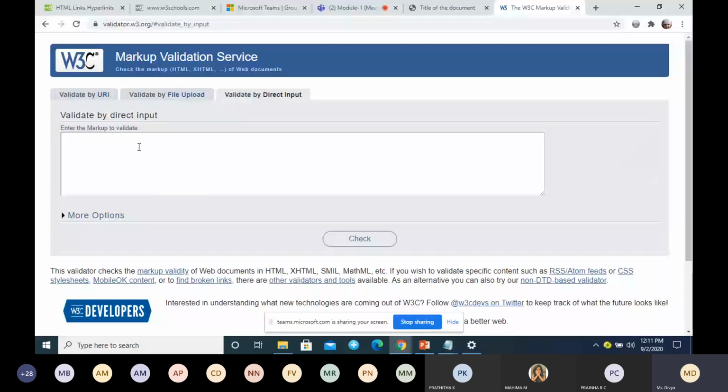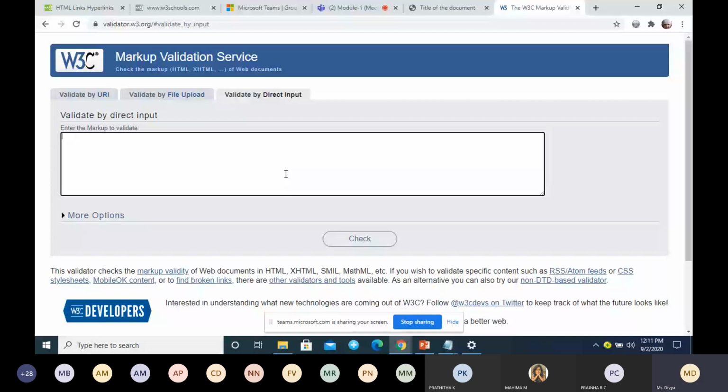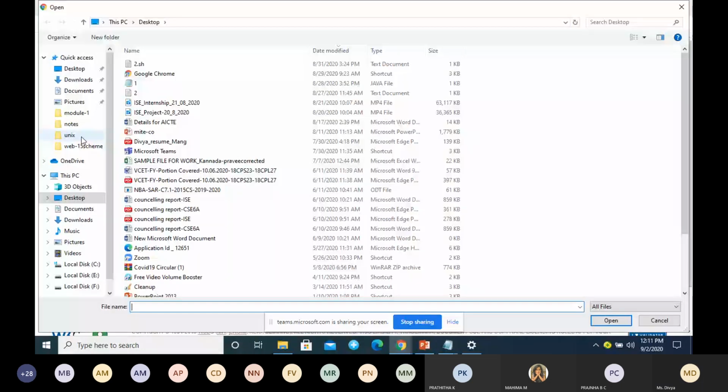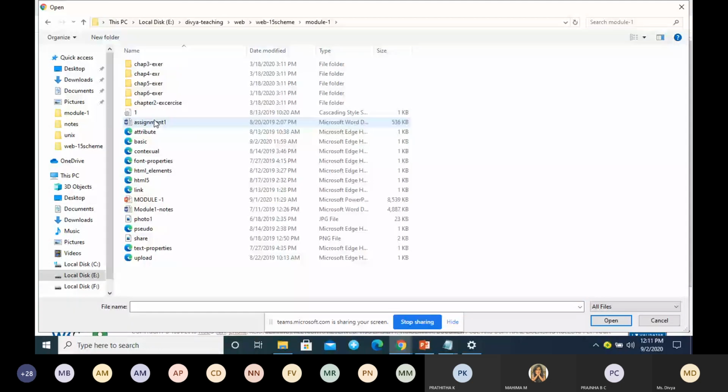Go for the choose button. See here, I have uploaded a file.